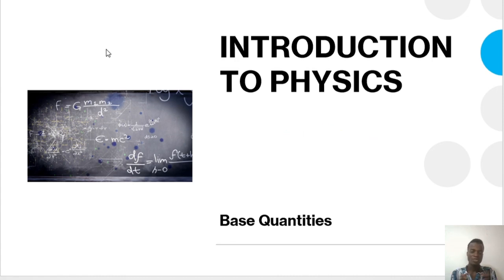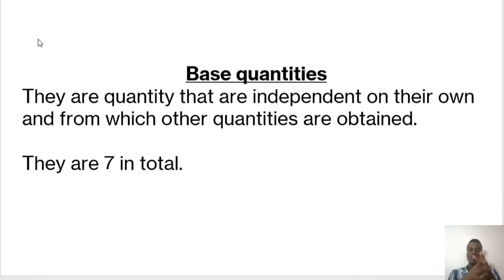So now, what are base quantities doing? Let's try to find the actual definition of what base quantities are. Base quantities are quantities that are independent on their own and from which other quantities are obtained. And there are 7 in total, like the number of days of the week. As I said, they are the fundamental quantities. They are the quantities on which other quantities are built. So that's why they are independent on their own.